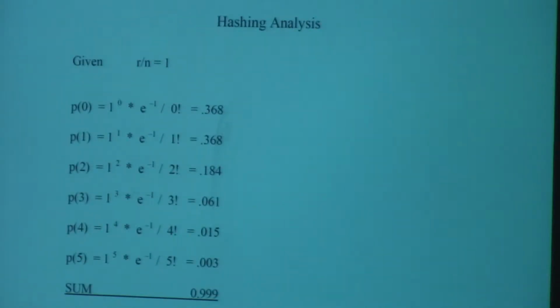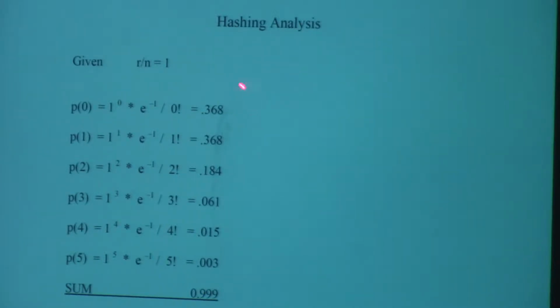Now what I have is the result of the Poisson as we just did it. Remember we got the 36.8%? Well, that's the number we had for P0 and P1 when R over N, which is also known as the packing density, was 100%. By the way, in standard hashing, we cannot have R more than N, because if we do, then we can't store 100% of our data. So packing density maxes out at 100. You can't go over 100, but you can go under.